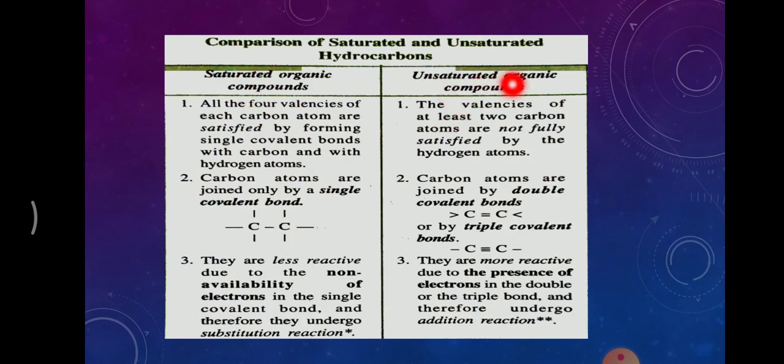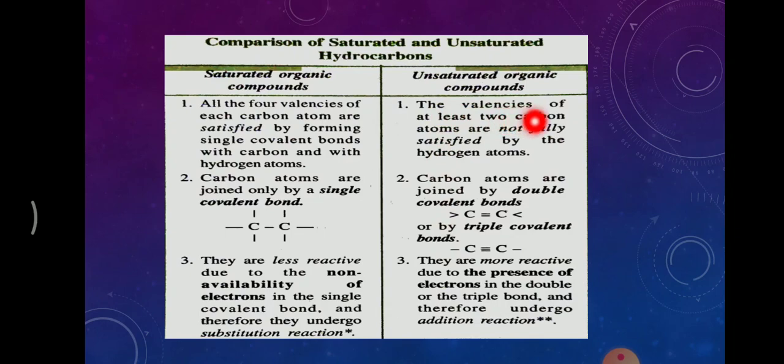What do you mean by unsaturated hydrocarbon? It means the valency of at least two carbon atoms is not fully satisfied. So you can see here this carbon has 4 electrons in the outermost shell.